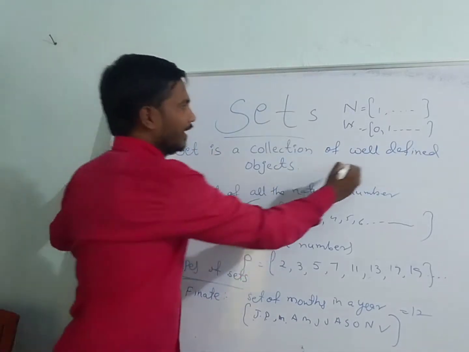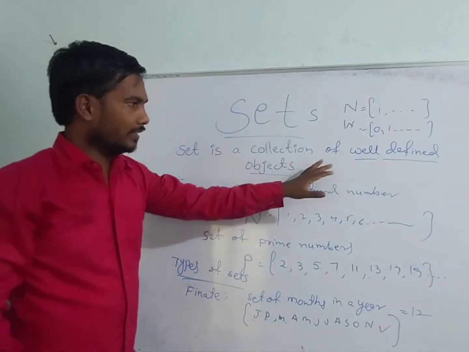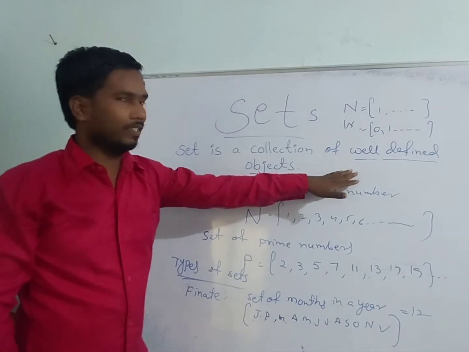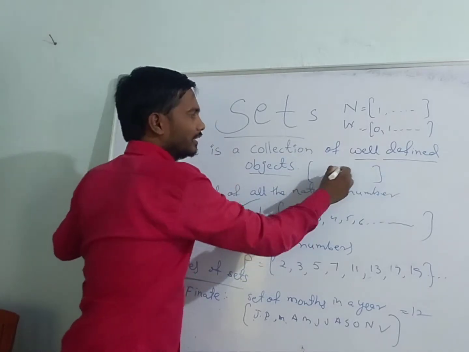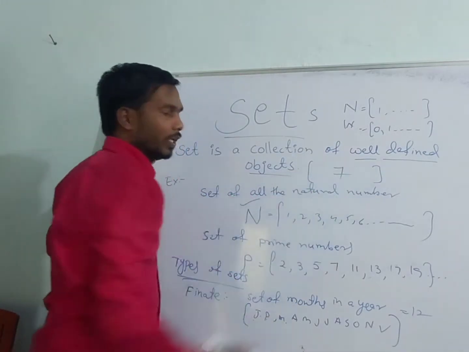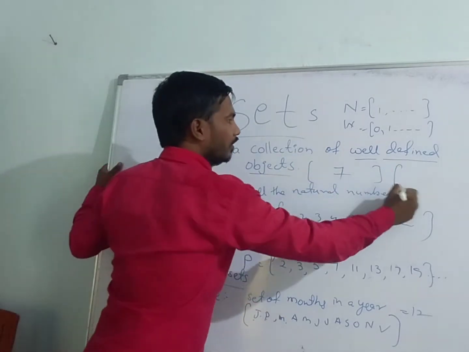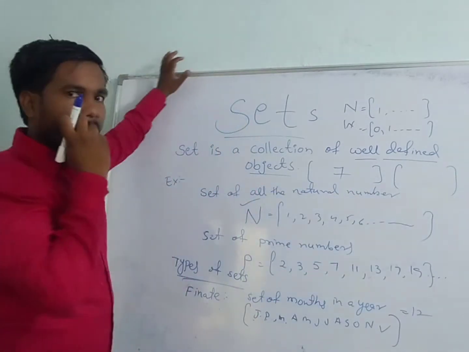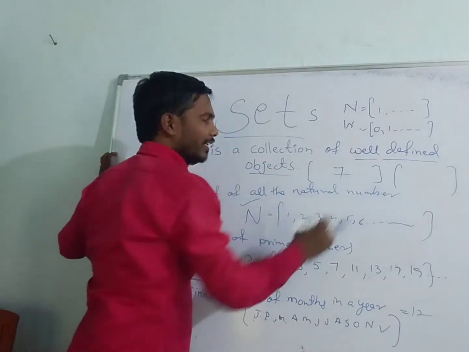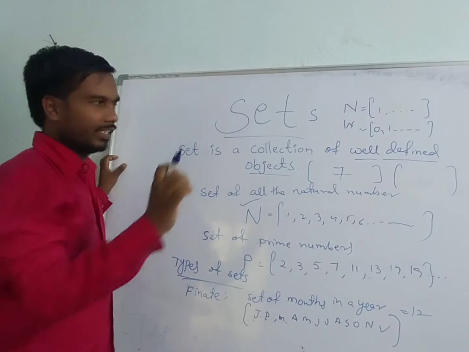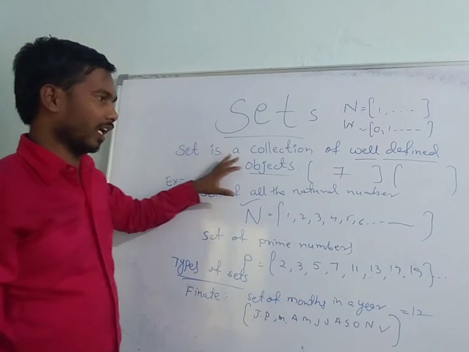What is meant by well-defined objects? See, a small example: set of all the colors in a rainbow. 7 colors, always fixed only. There is no change in those 7 colors. Then set of weeks in a year, or set of days in a week, set of months in a year. Always fixed only. There is no change in that.